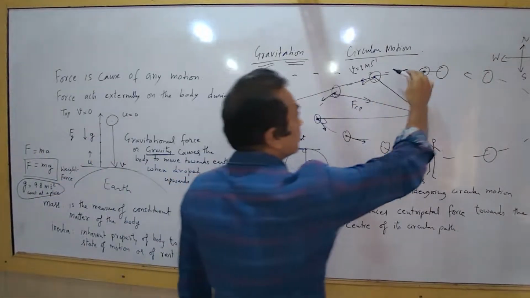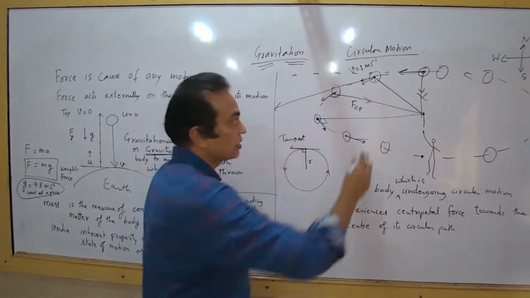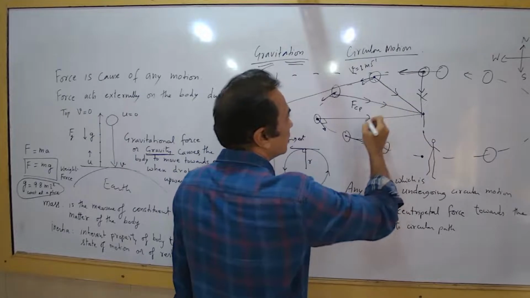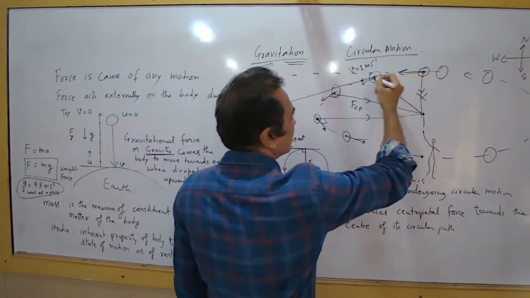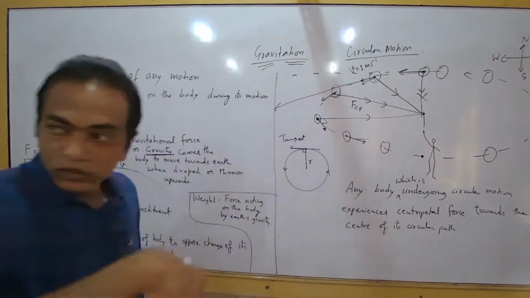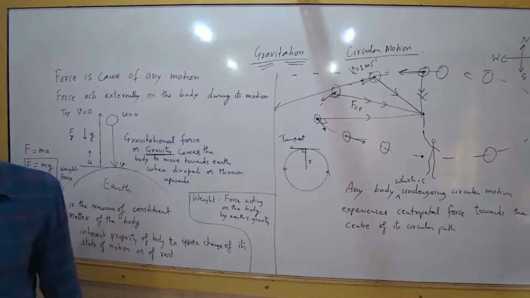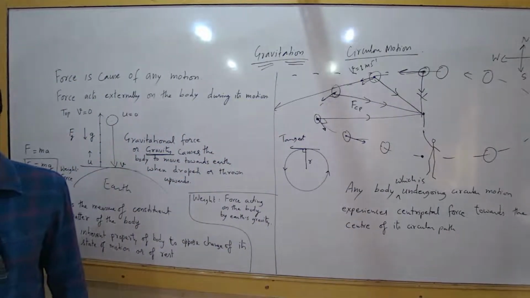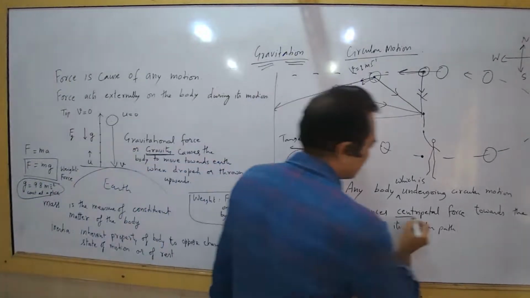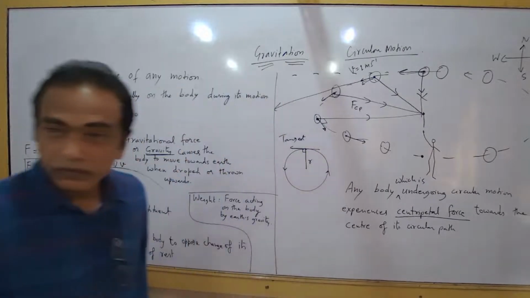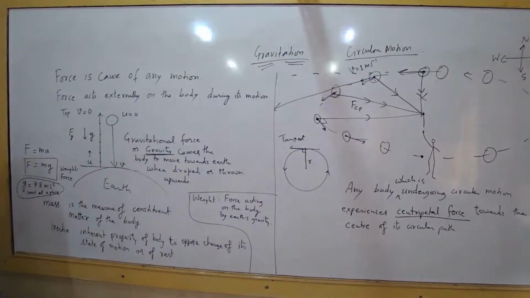So this direction is not changing anymore, because at every point its last direction is along the tangent at that point. To get the direction change, the force has to act towards the center. And what is that force called? Centripetal force. Without centripetal force, circular motion is not possible.